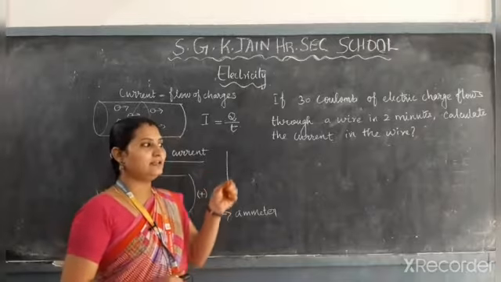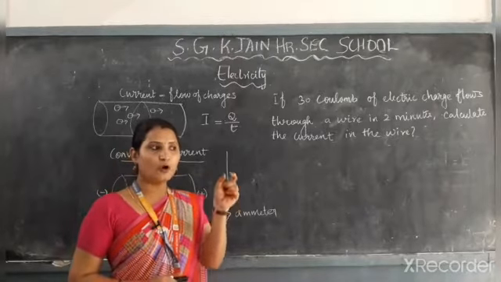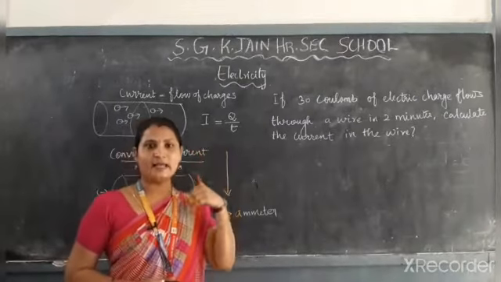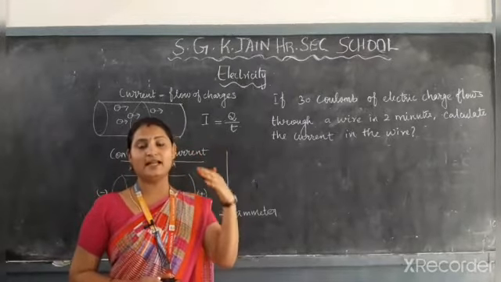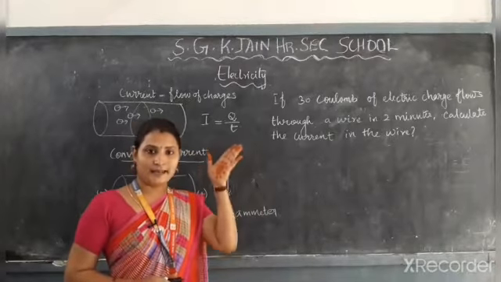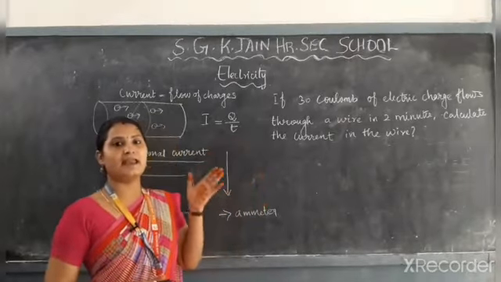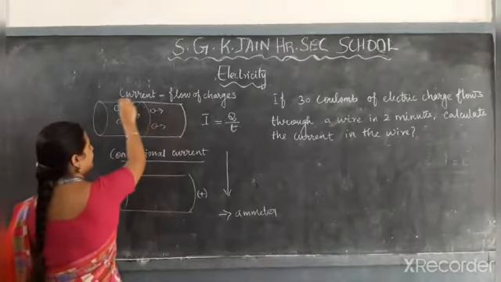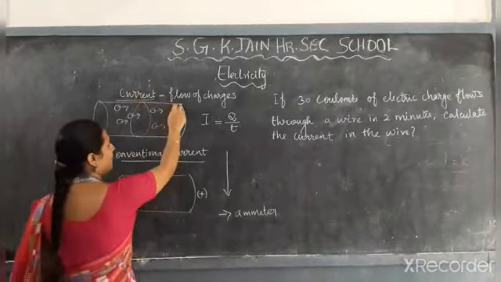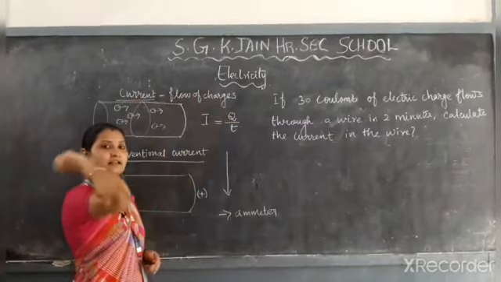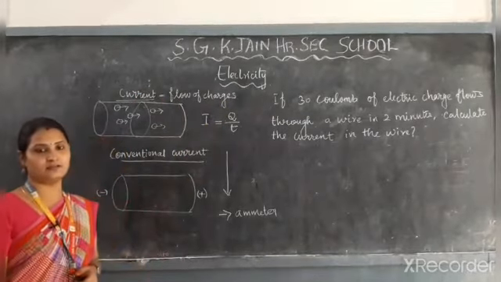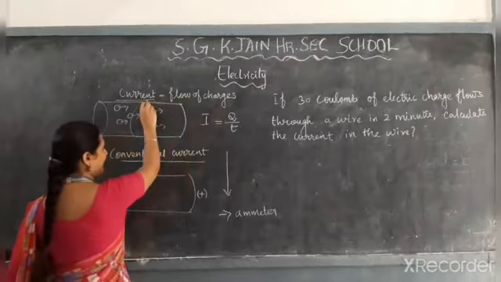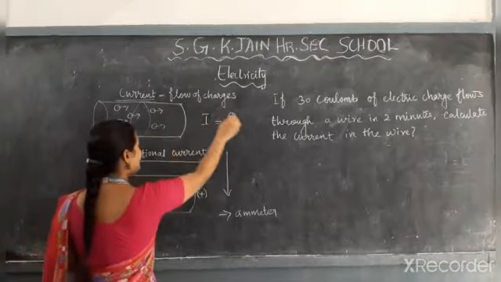When the free electrons flow from one end to another end throughout the conductor or any metal or wire, the electron flow is called electric current. So what is meant by electricity? That is a current, electric current. The flow of charges. Which charge? That is a negative charge, an electron.